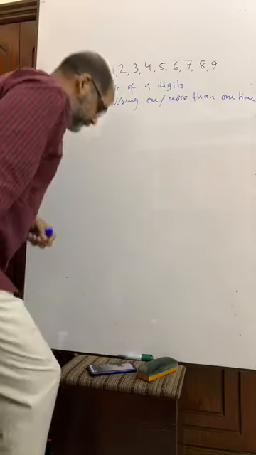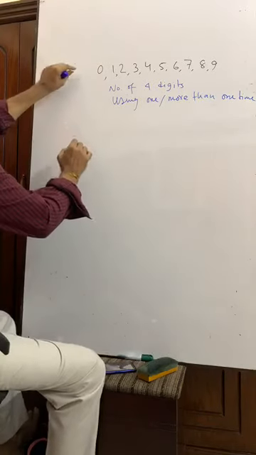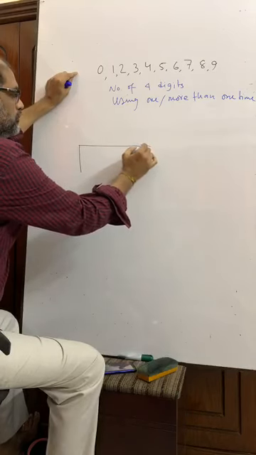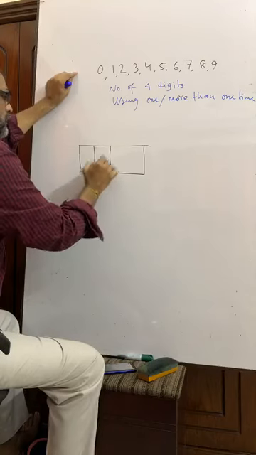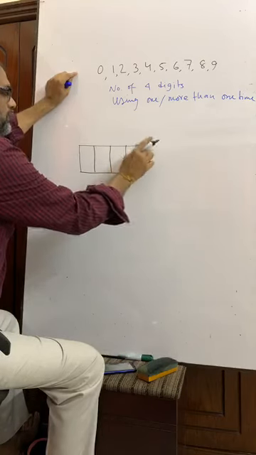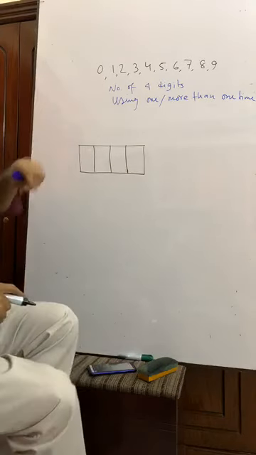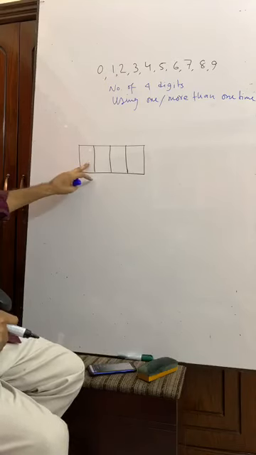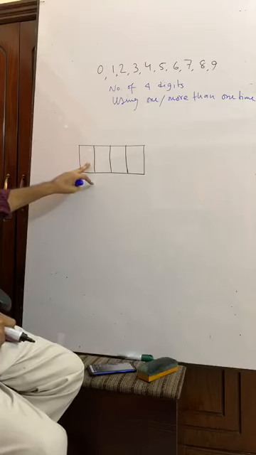Suppose this is a number of 4 digits. That means 0 cannot be here. If 0 is here, what is meant by this?